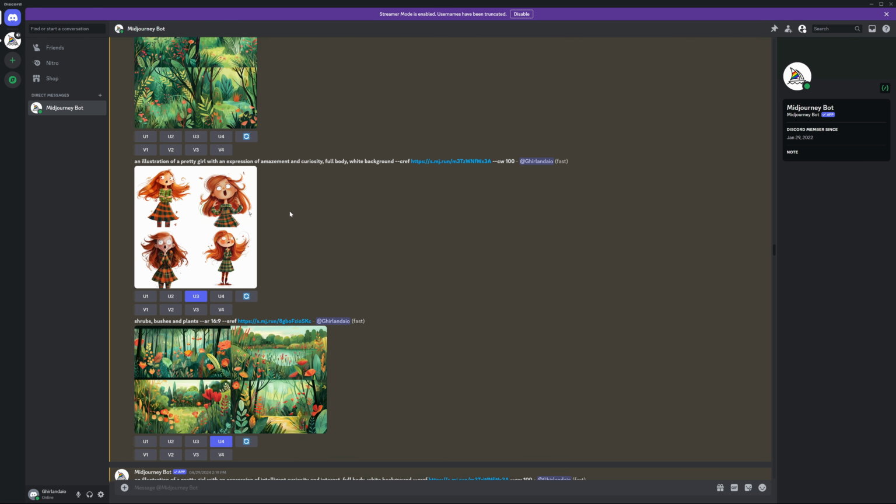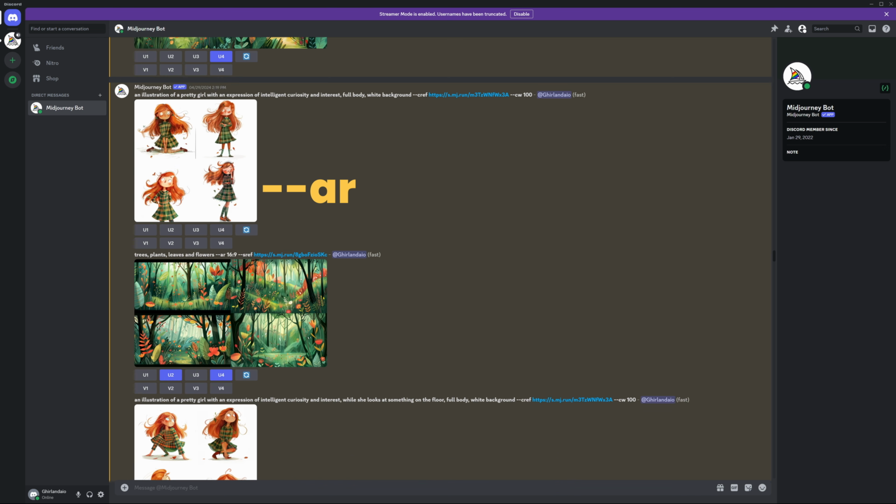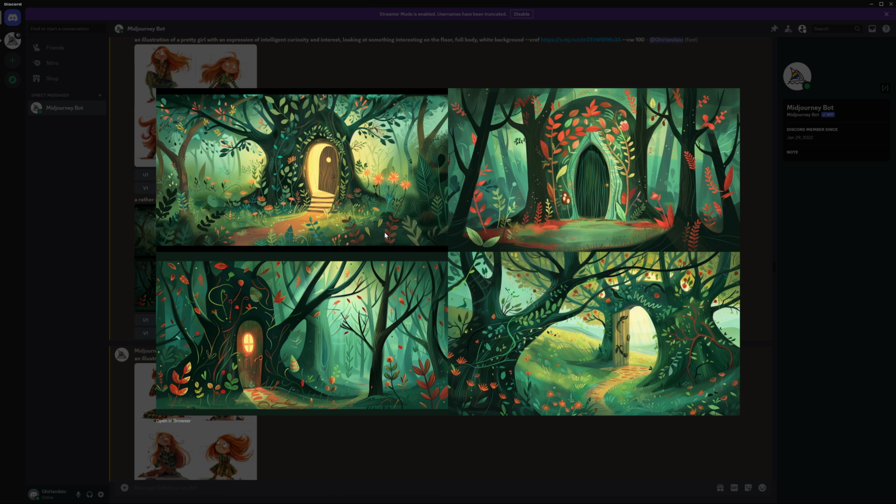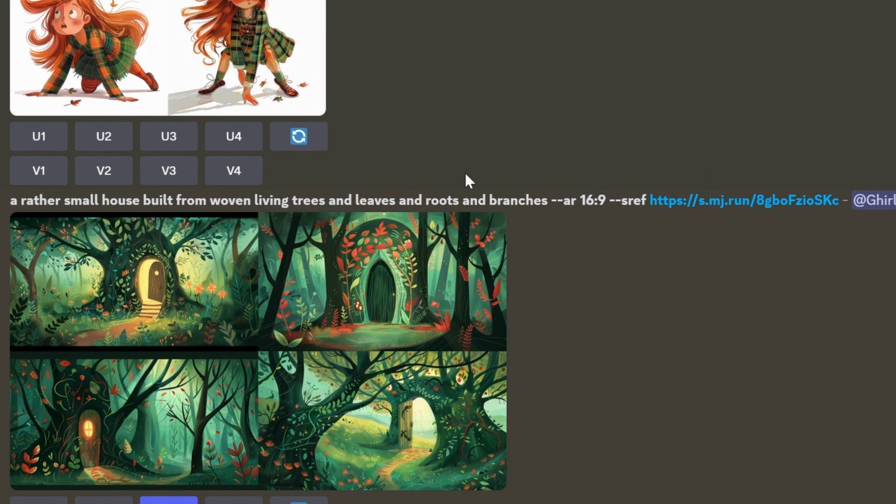Okay, the objective now is to get different expressions and poses depending on your script, a few backgrounds and foregrounds, and any other elements that you might need. The parameter AR lets you change the aspect ratio of the images that you get. I'm using 16:9 for the backgrounds. And for the house, these 2 images were pretty good and I got them on the first try. And in fact, the prompt that I used was taken exactly from the script.